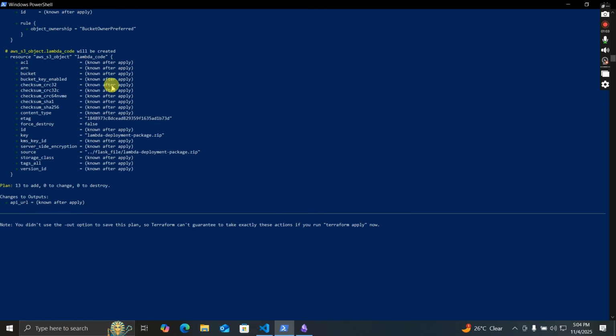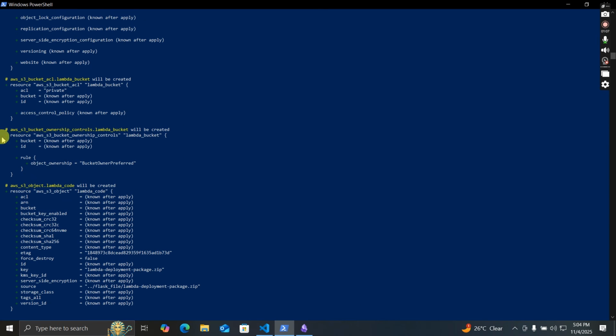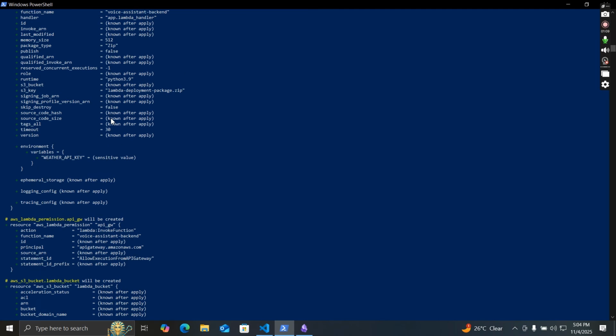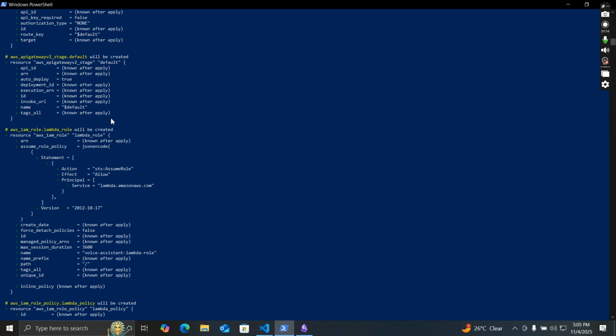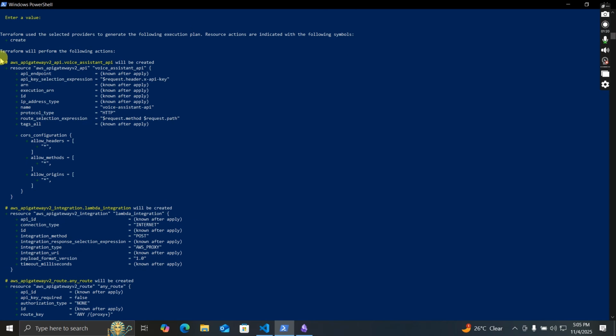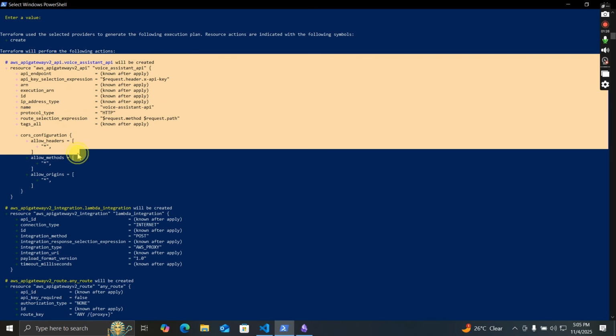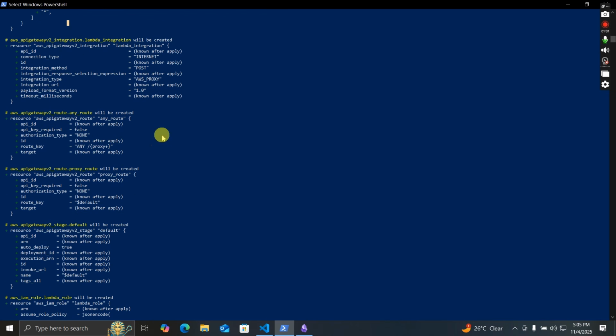Okay, so this is the plan phase, whereby we check the infrastructure that is going to be created. Let me go to the top. First of all, we're going to create the API, I think, the endpoint, the Lambda integration, the routes.